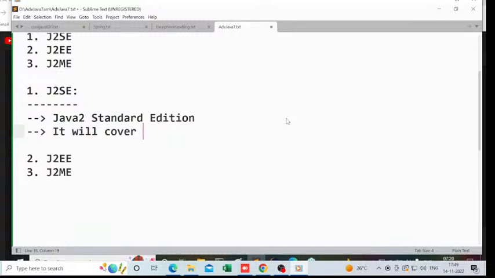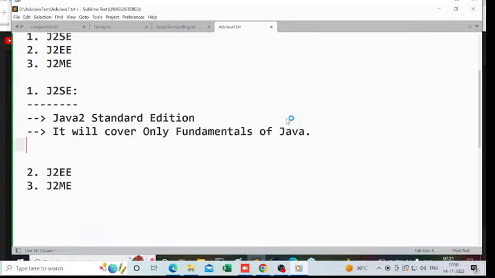It will cover only fundamentals of Java. Understand clearly? It will not cover the complete Java programming language. It will cover only the fundamentals of the Java programming language. Then you may have one doubt, sir. Can I get a job just by learning J2SE? Is only J2SE sufficient to get a job? If you think about it, no. I'm telling you, no.